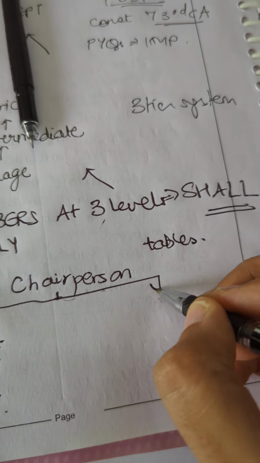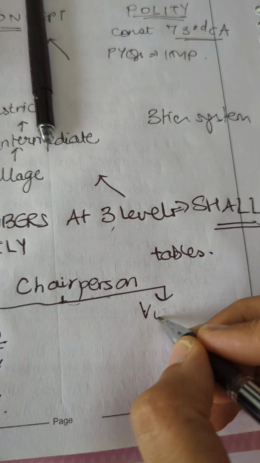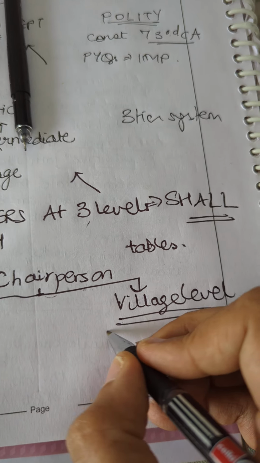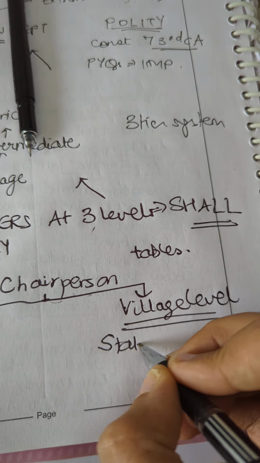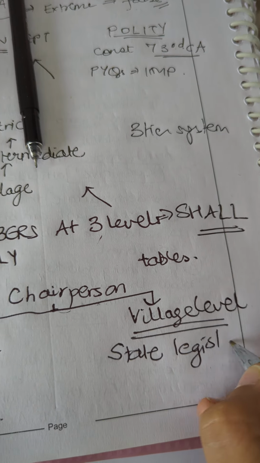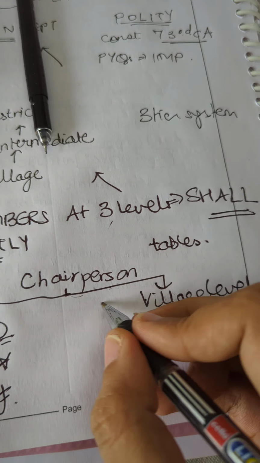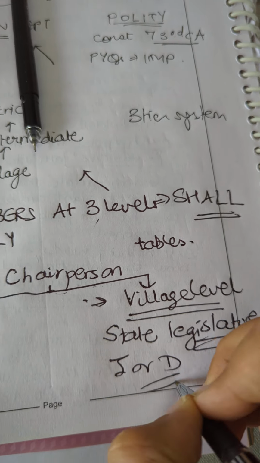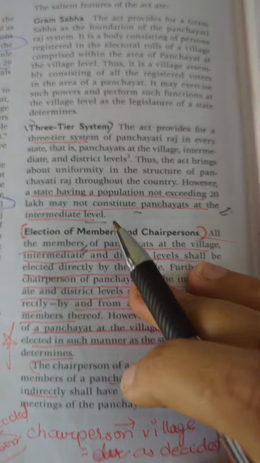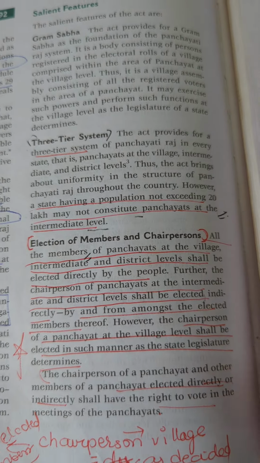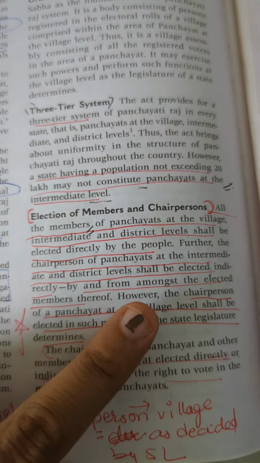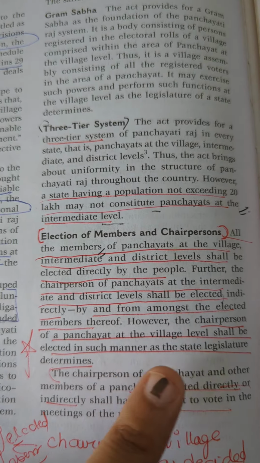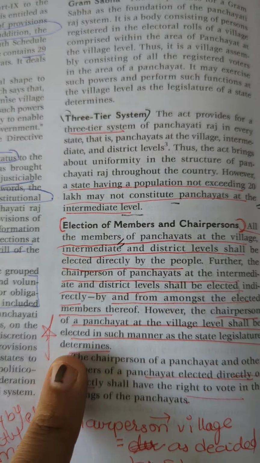However, if we're talking about the chairperson at the village level, the constitution basically leaves it to the state legislature. It says that, hey, state legislature, you will get to decide whether your chairperson at the village level will be indirectly elected or directly elected. Let's look at it in Lakshmikant. However, the chairperson of a panchayat at the village level shall be elected in such manner as the state legislature determines.